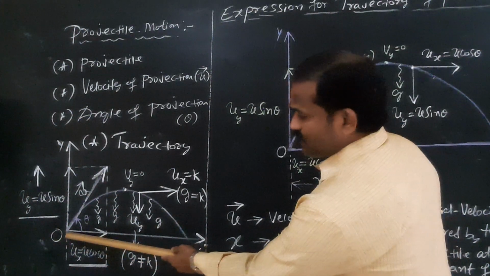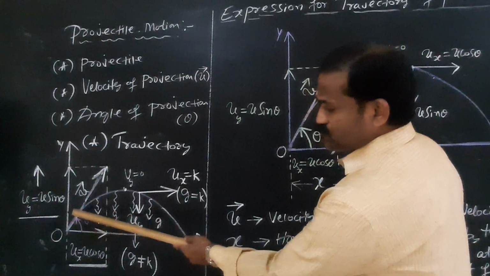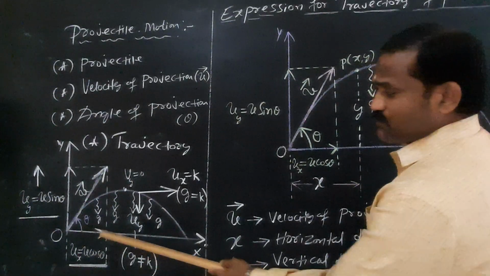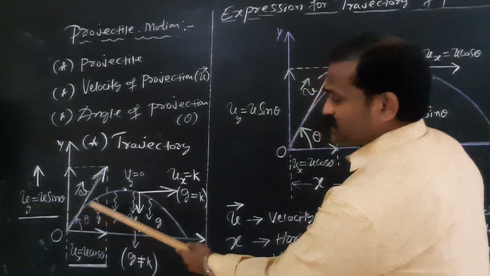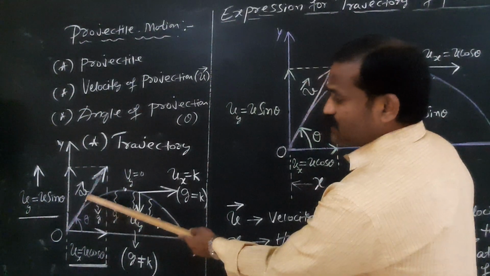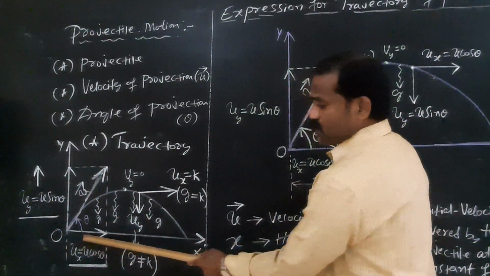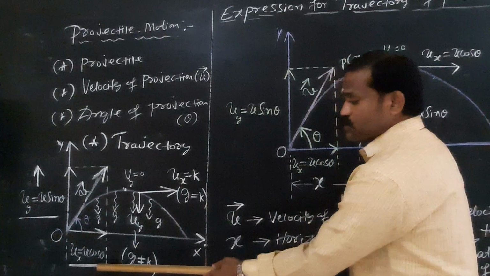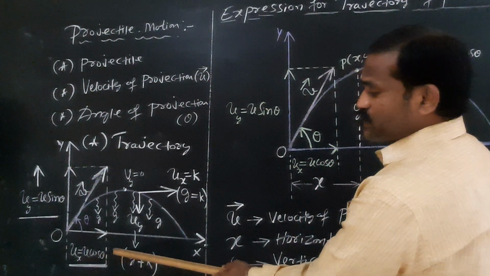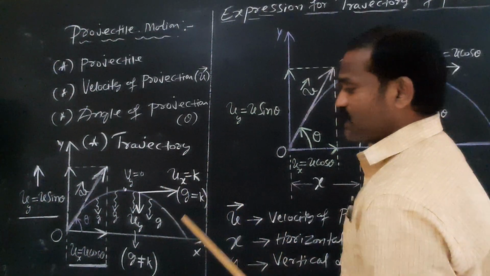Observe this diagram. A ball is thrown in this direction with an initial velocity u at an angle of theta with respect to the positive x-axis. The ball will follow this path. Am I right or not? Why? Here, the initial velocity is split into two components. One is the horizontal component of velocity, ux is equal to u cos theta. For this horizontal component of velocity, g will remain constant. Look carefully.